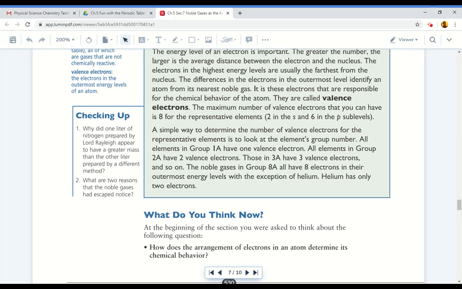All elements in group 2A have 2 valence electrons. Those in 3A have 3 valence electrons, and so on. The noble gases in group 8A all have 8 electrons in their outermost energy levels, with the exception of helium. Helium only has 2 electrons.